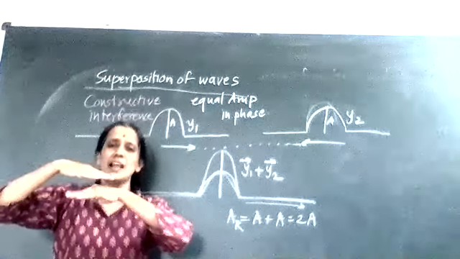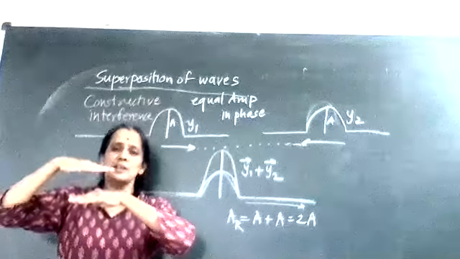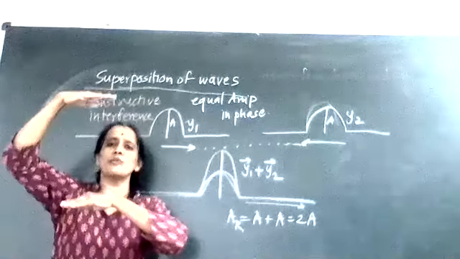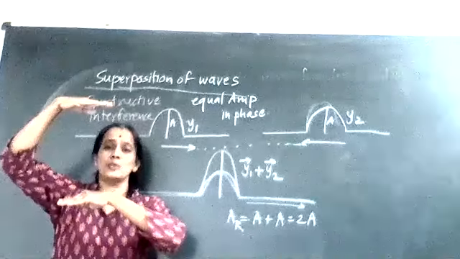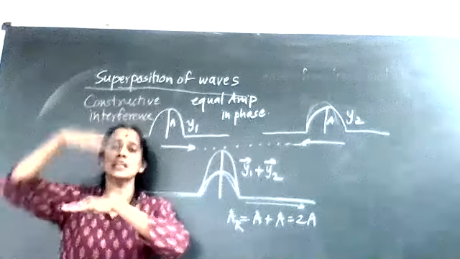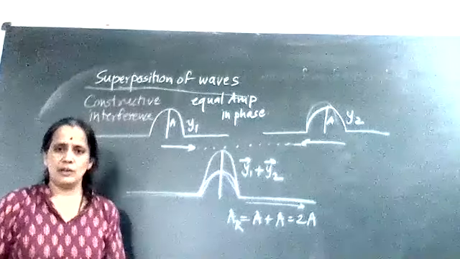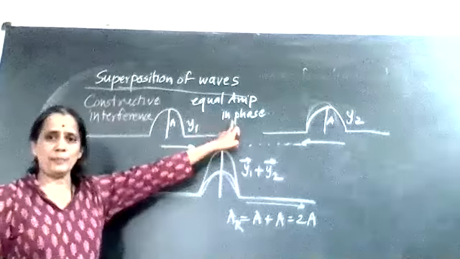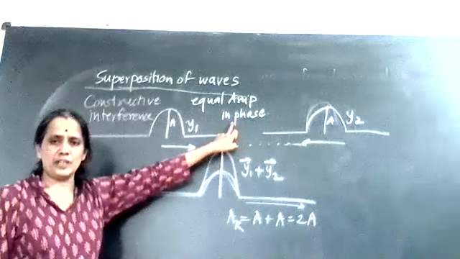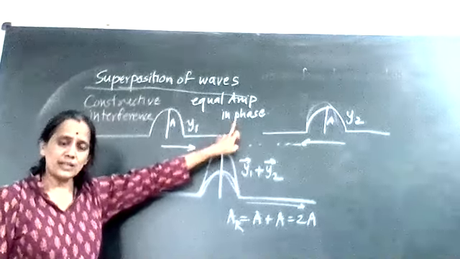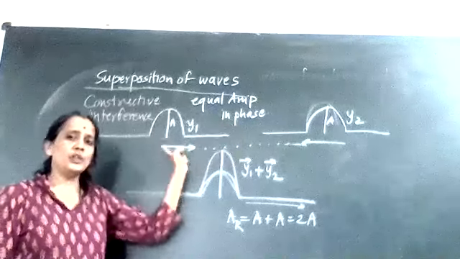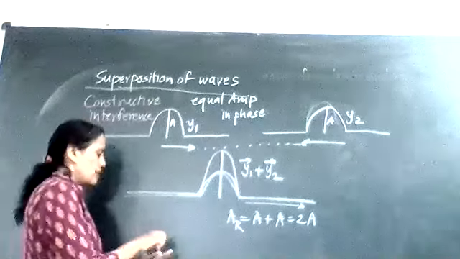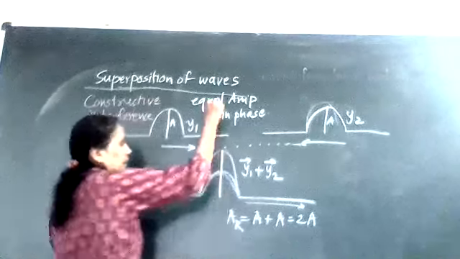In the language of construction, one floor gets topped up on another floor, so the height goes on increasing. That is nothing but constructive. Now, the characteristics of constructive interference. To occur constructive interference, the two waves traveling through a medium must be in phase. That is the first characteristic.